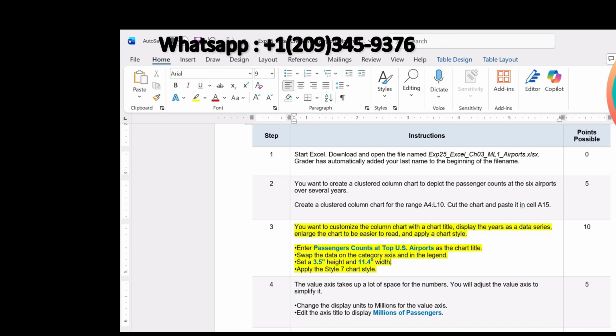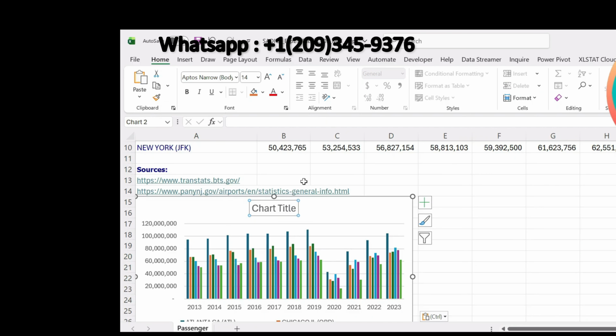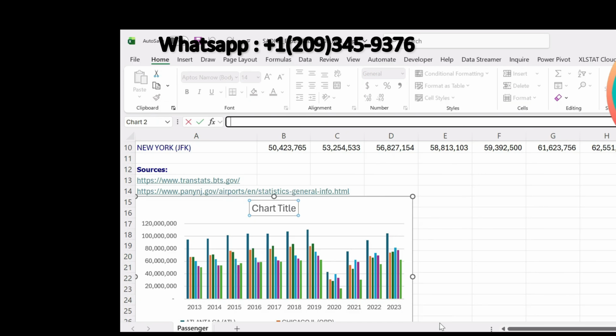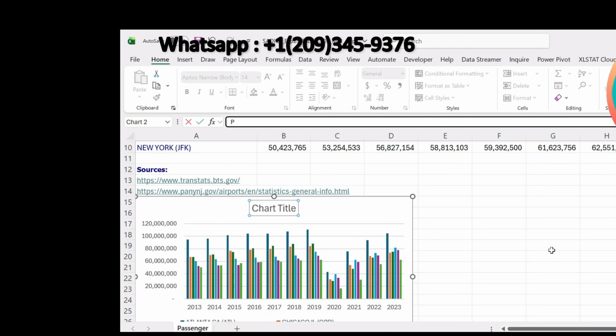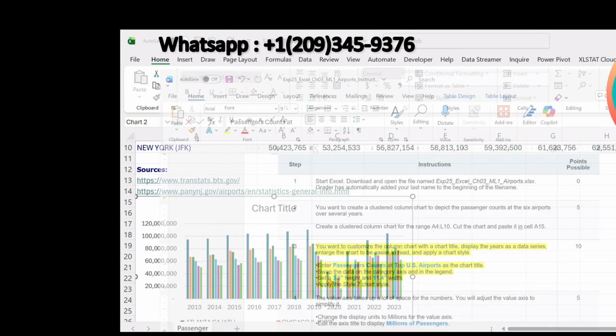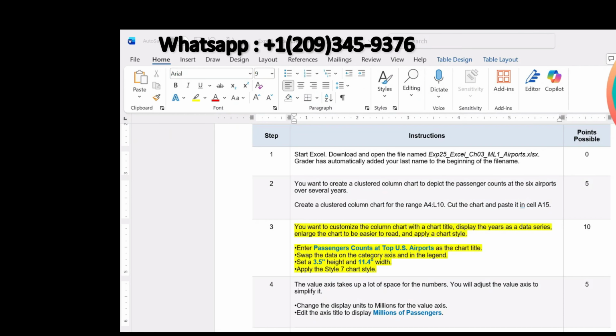So first thing it is saying, enter passengers count at top US airport as the chart title. So first we are supposed to add the chart title. Select the chart title, go to formula bar, and here we are supposed to type passengers counts at top US airports.